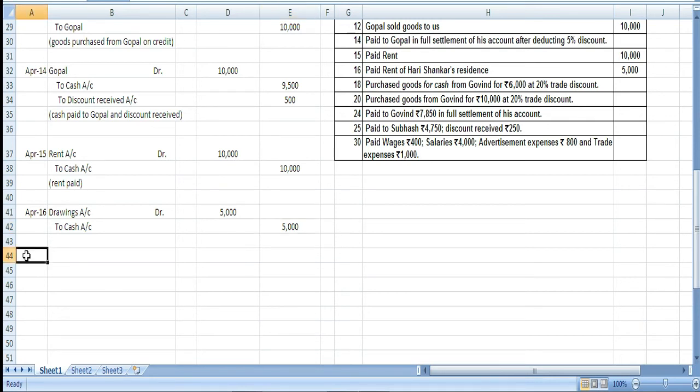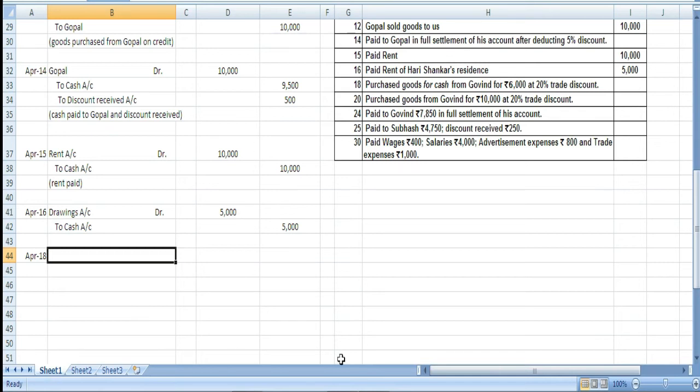Okay. So, let us write here, it is April 18. On April 18th, purchased goods for cash from Govind. 20% trade discount. So, whenever there is a trade discount, we will not show any entry called discount. We will directly deduct the discounted amount, and we will write that deducted amount in our journal entry.